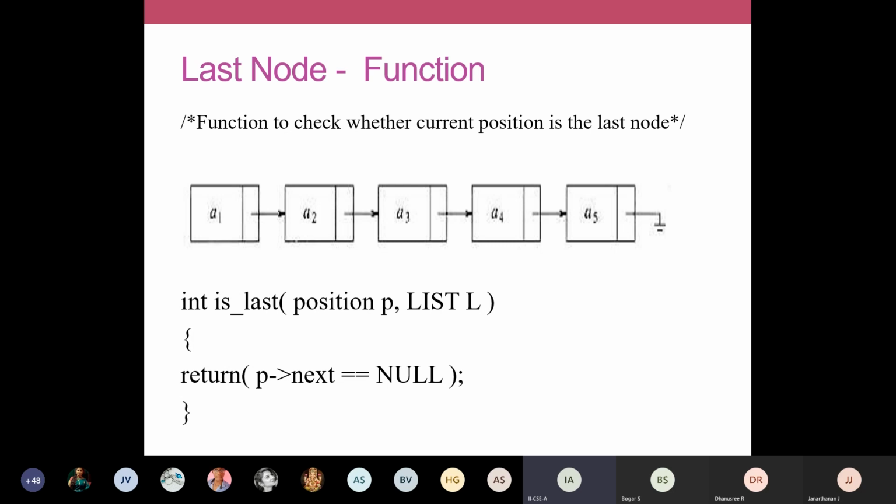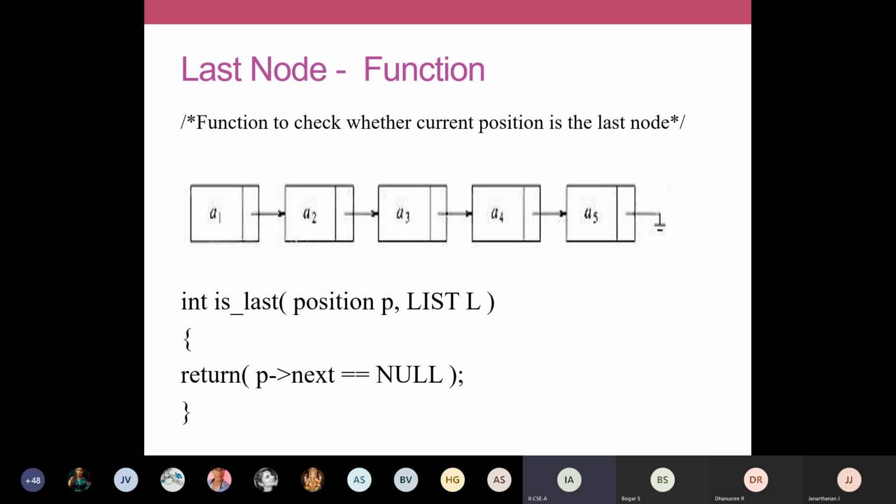In that case, our function will check whether P arrow next is equal to null. If P arrow next is equal to null, it will return true. So P holds the address of A5. It's going to return true because the next field of A5 holds null.